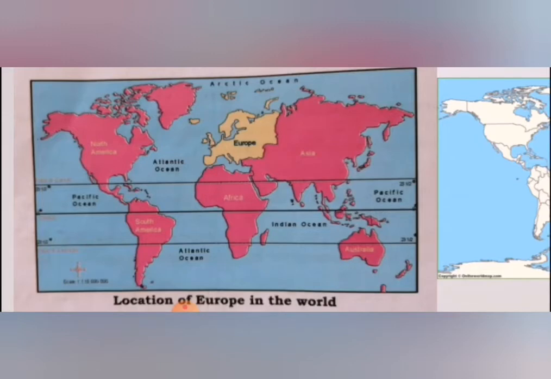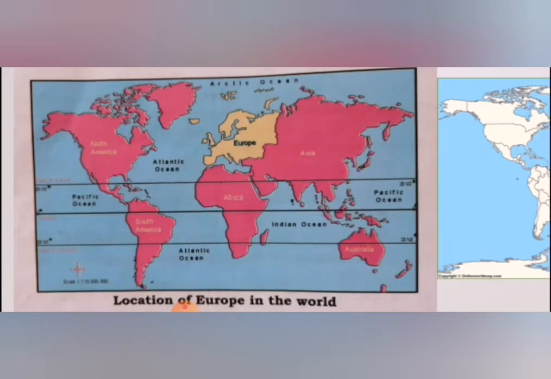To the east of Europe lies the continent of Asia, which is separated from it by the Ural Mountains, the Caucasus Mountains, and the Caspian Sea. To the south of it lies Africa.